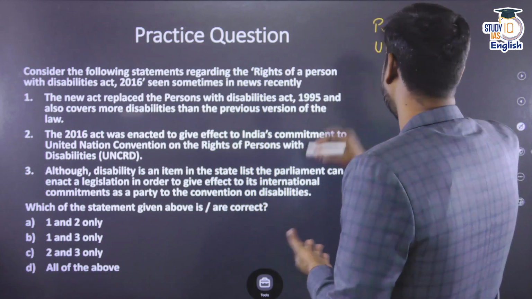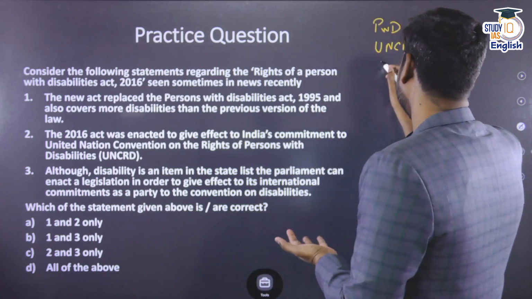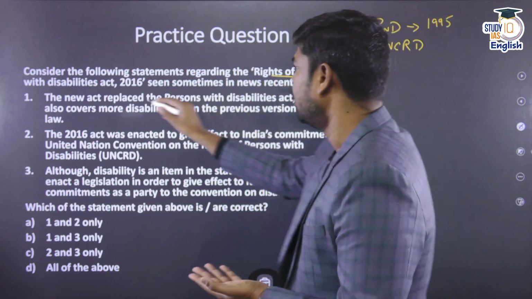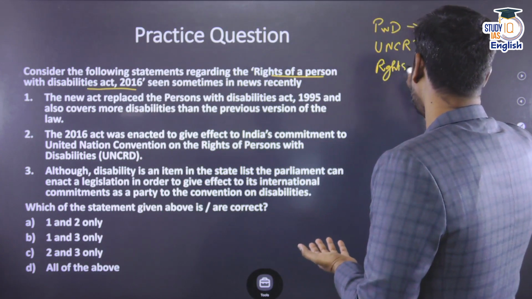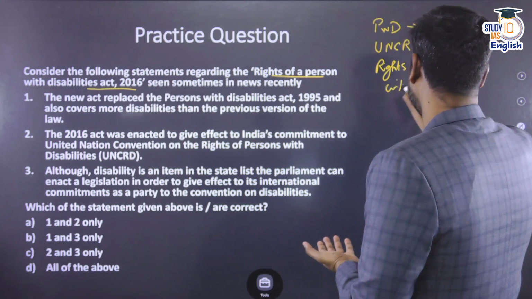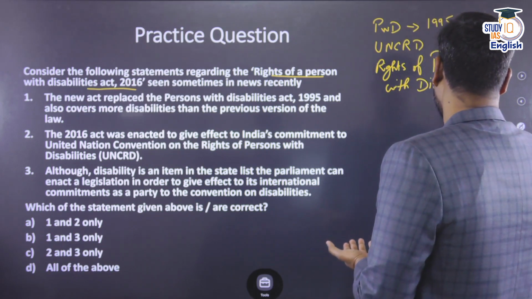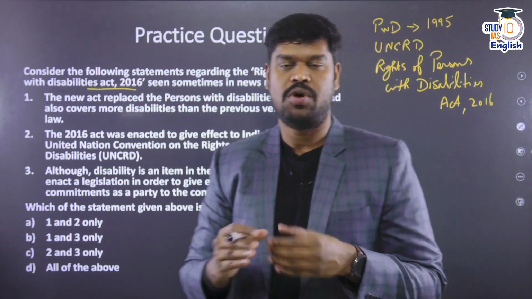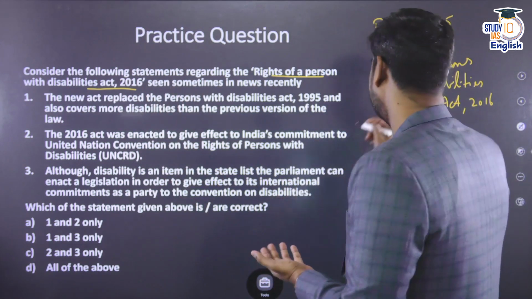However, the Parliament felt that this particular law was not comprehensive enough, and hence they came out with the recent legislation, that is the Rights of Persons with Disabilities Act in the year 2016. In 2016, the previous version of the law was amended and they came out with a new law, that is the Rights of Persons with Disabilities Act. Now, before I get into some of the important provisions of the law, because the act has modified the previous version of the law, look into this particular law, the rights of persons with disabilities.